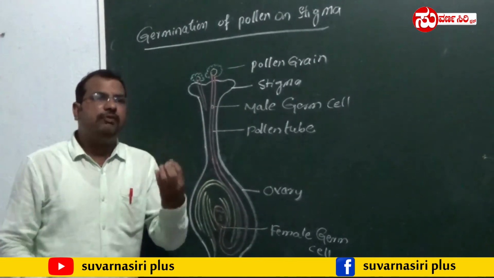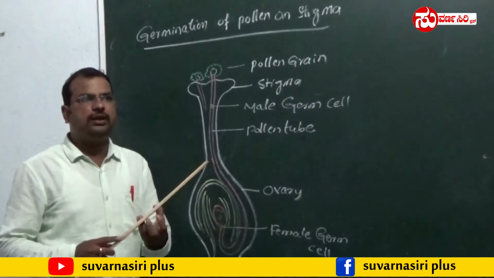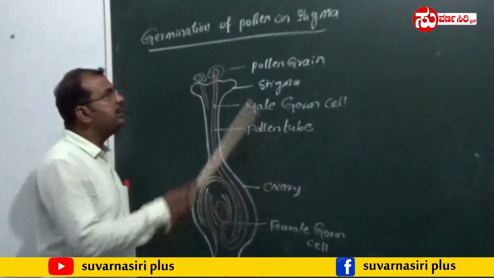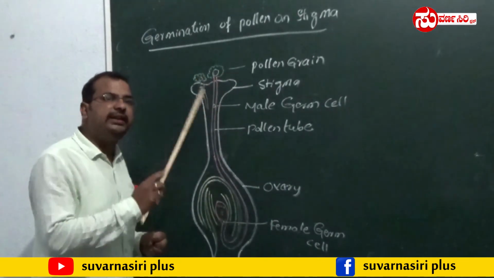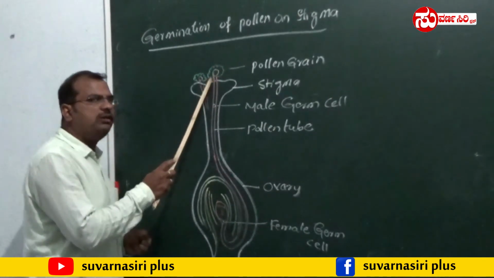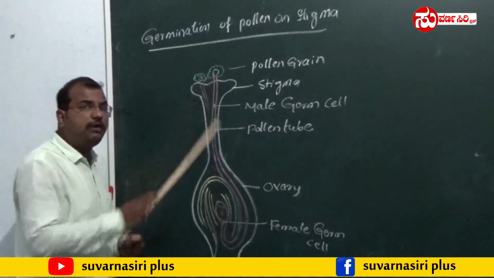Why is it sticky? When the pollen grain is transferred from one flower to another by pollination, it sticks on the stigma because the stigma is sticky in nature. Once it sticks on the stigma, what happens? It has to reach here. How will it reach?